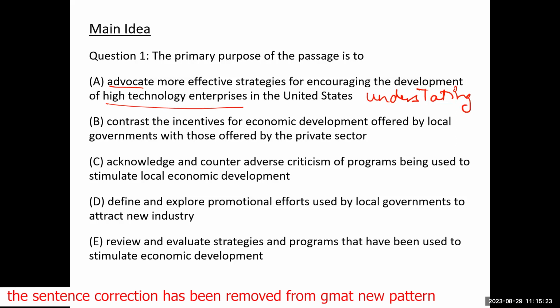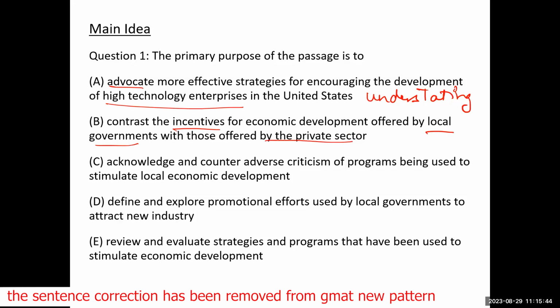Option B says he wants to contrast the incentives for economic development offered by local governments with those offered by the private sector. Now, were any incentives offered by the local government and any incentives offered by the private sector? This was not mentioned at all.